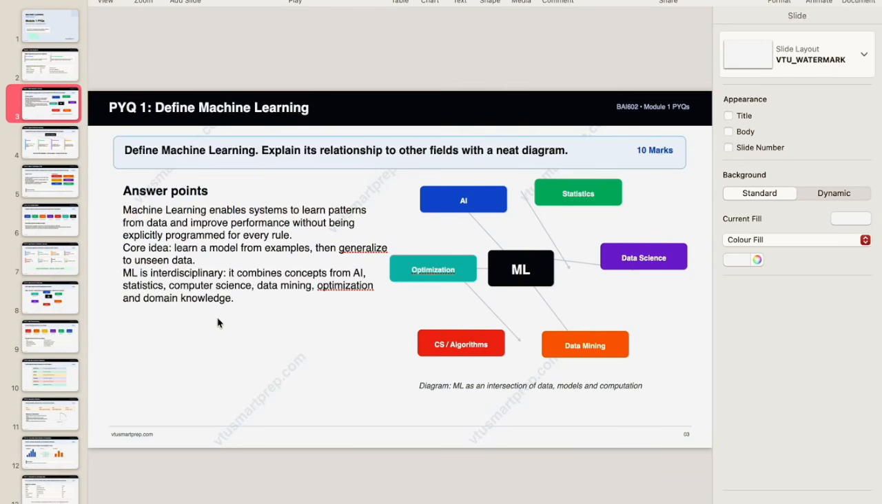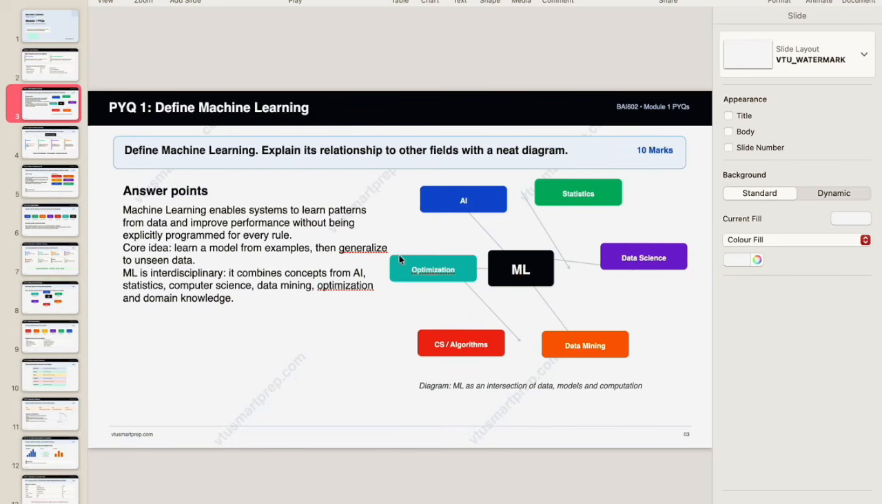So let's start with question number 1. This is asked for 10 marks, where you have to define machine learning and explain its relationship to other fields with a diagram. You can refer to the diagram from the textbook or the notes which I'm going to provide. I have generated this diagram so that I do not get copyright issues. If you remember this diagram, it's very easy for you to explain the answer.